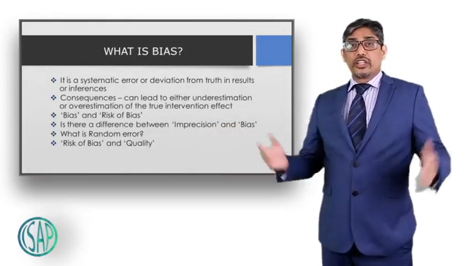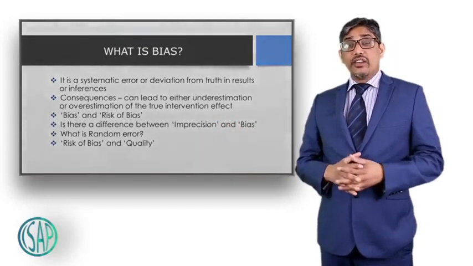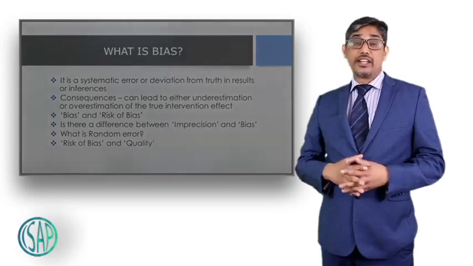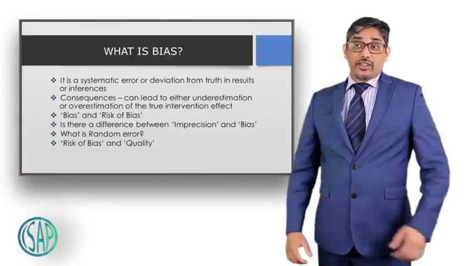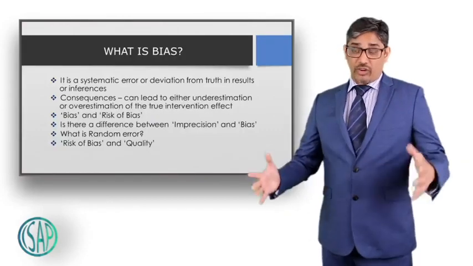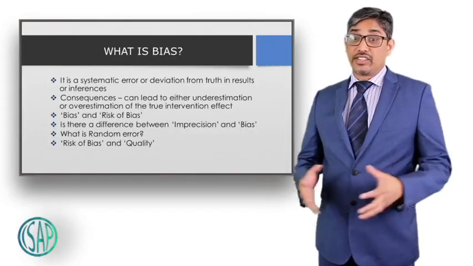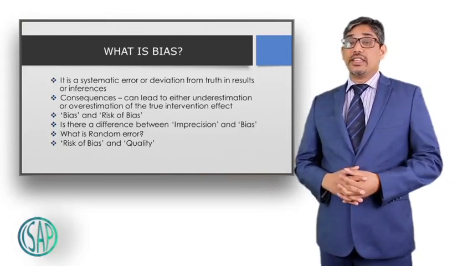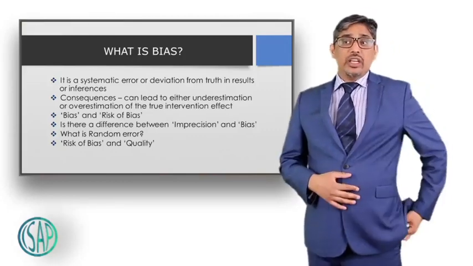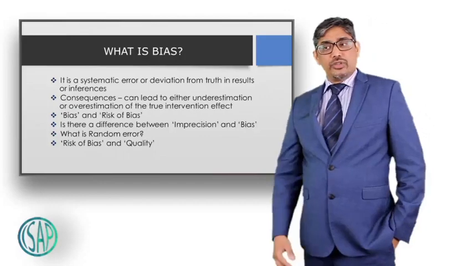So the next question from me is, what is the difference between a bias and a risk of bias? Artemis? Risk of bias is the probability of having bias, whereas bias itself is the established bias. That's correct. So bias is proven already, beyond doubt there is a bias in that study. But the risk of bias is under investigation or scrutiny.